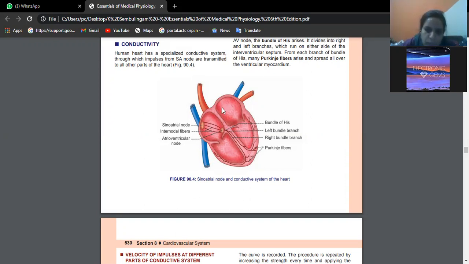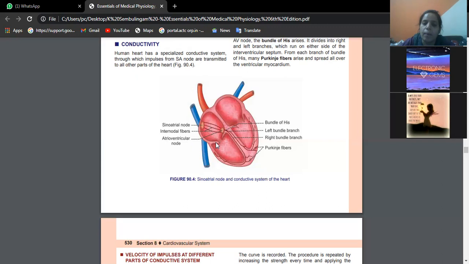See here, we have the right atrium, right ventricle, left ventricle. Between the right atrium and right ventricle, what valve do we have? Tricuspid valve. Between the left atrium and left ventricle? Bicuspid, also called the mitral valve.